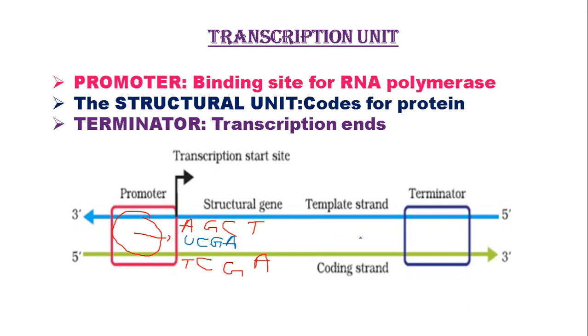It goes on and on till it reaches the terminator. Of course, simultaneously the polymerase is also moving. Finally when it reaches the terminator, the polymerase moves out, setting the RNA free.